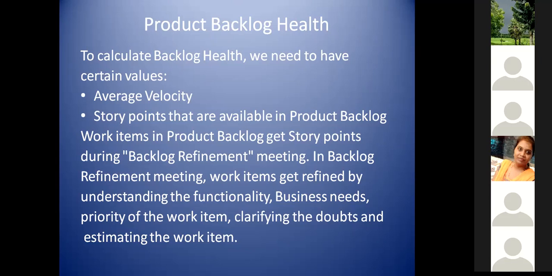As an outcome of this meeting, we should ensure that we are able to estimate that particular work item. And if there are any dependencies, we should capture them. If the dependency is a blocker to estimation, we should not proceed until the dependency is resolved. If the dependency is not a blocker for the estimation, we should capture it and ensure who is the action owner and the target closure date for the dependency, so that before we get into the actual sprint backlog, your DOR should be met. For that, you should clear this dependency. So you should manage all these things separately as part of backlog refinement.